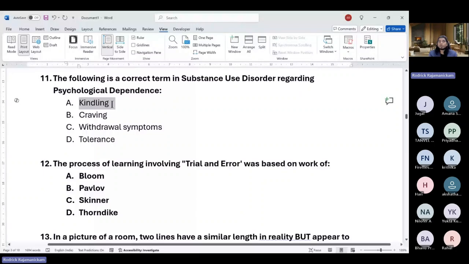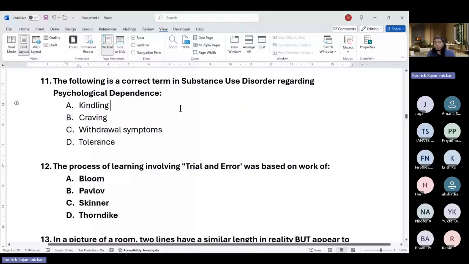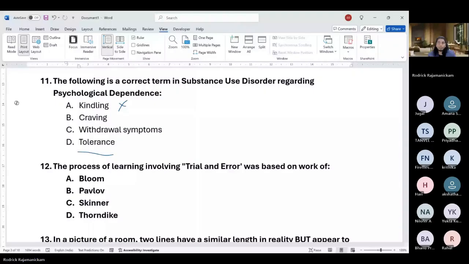Kindling has actually nothing to do with this. Kindling is basically a way of saying neurons that fire together wire together. Okay, so it's kind of like association. Let's ignore that. Tolerance is when you have to have more and more levels of alcohol. Let's say it was 2 units that a person was drinking. Now that doesn't bring him much pleasure. So this is more physical rather than a psychological dependence. So withdrawal and tolerance are physical dependence symptoms.